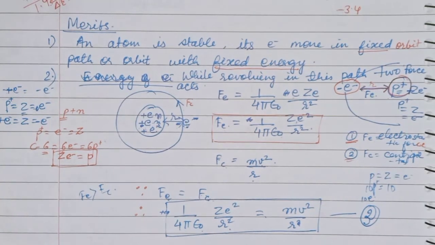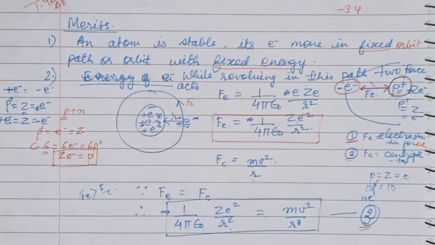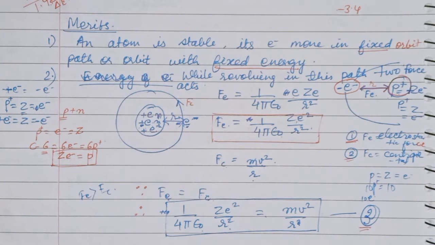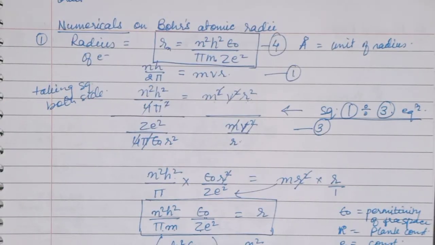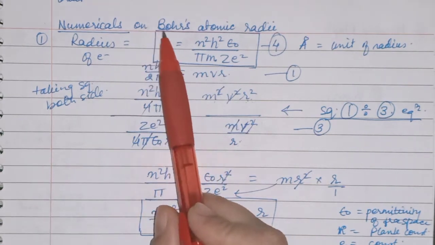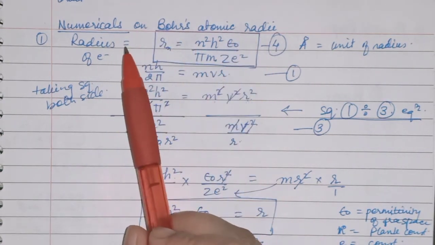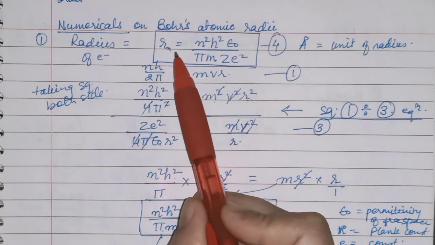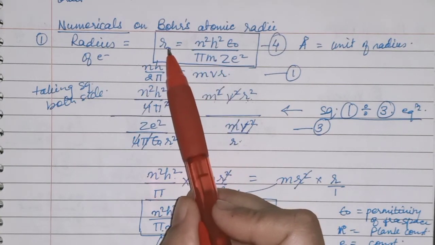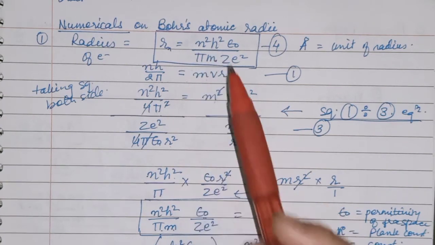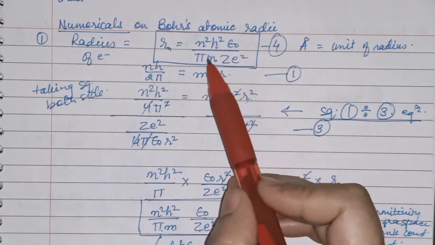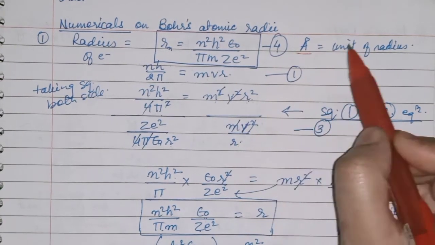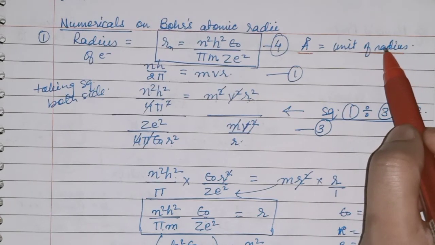So this will be your equation number 3rd. Okay, children, remember these equations, so it will be easier for you to solve the numericals. Now some numericals will be based on Bohr's atomic radii, and in your syllabus, children, only this equation is there. That means the radius of the nth shell is equal to n square h square epsilon naught upon pi m Ze square, and its unit is Angstrom, that is the unit of radius.